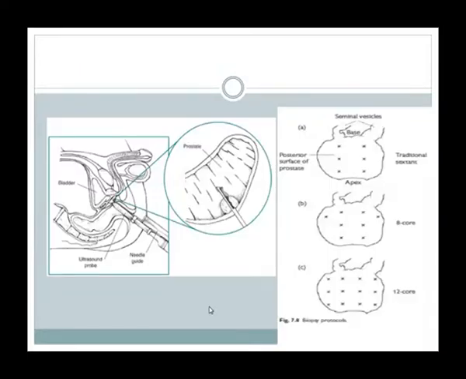So this is basically prostatic biopsy. This is the sextant, the traditional sextant protocol.